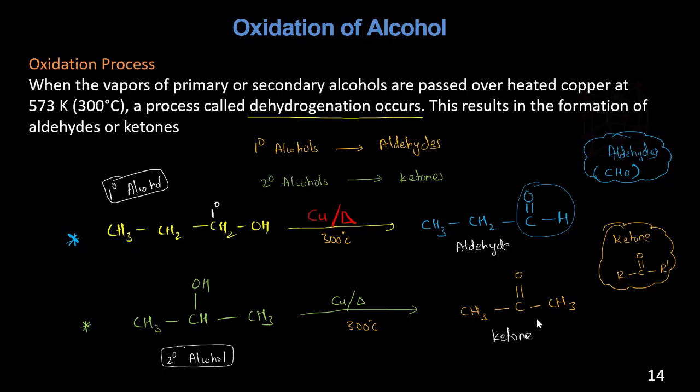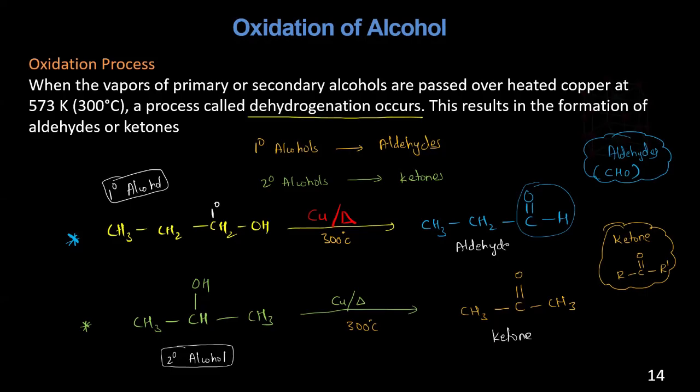So in the exam, they can give any structure. Here we are using propanol. They can give methanol, they can give ethanol, but you can convert this into an aldehyde if it is a primary alcohol. If it is a secondary alcohol, you will be converting it into a ketone. Just remember that. Whatever number of carbons they give, it doesn't depend on that. It depends on what kind of alcohol it is, whether primary or secondary. And what catalyst are you using? Strong, weak or mild? Are you supplying the heat or not? All these things you need to notice.